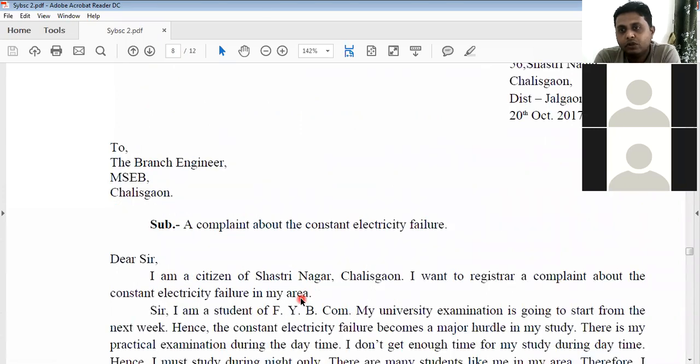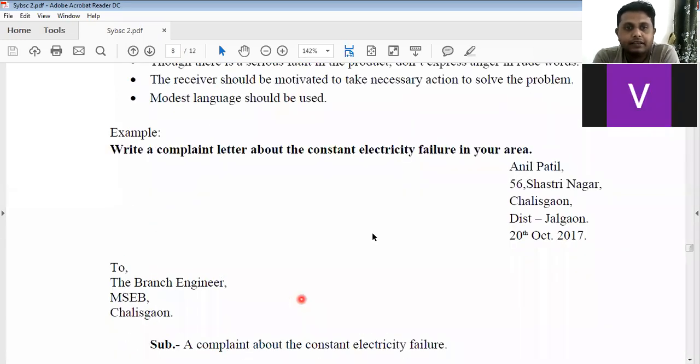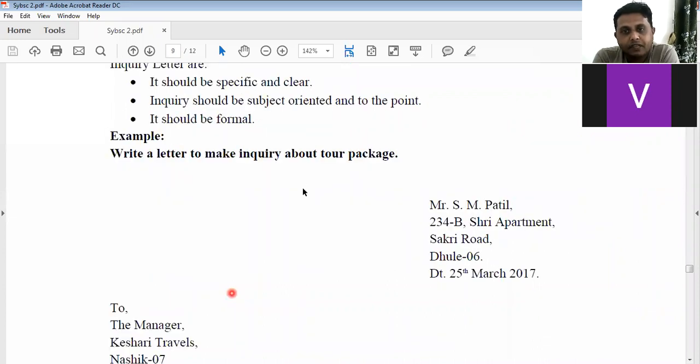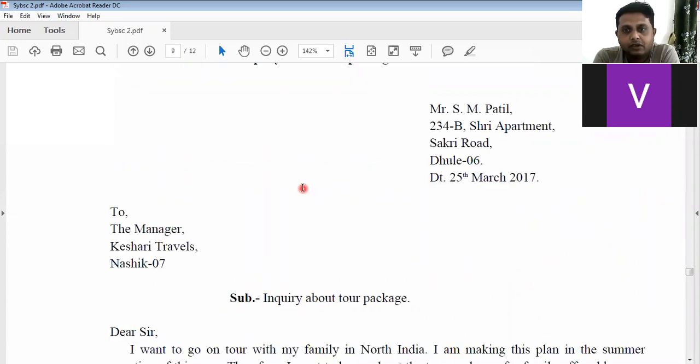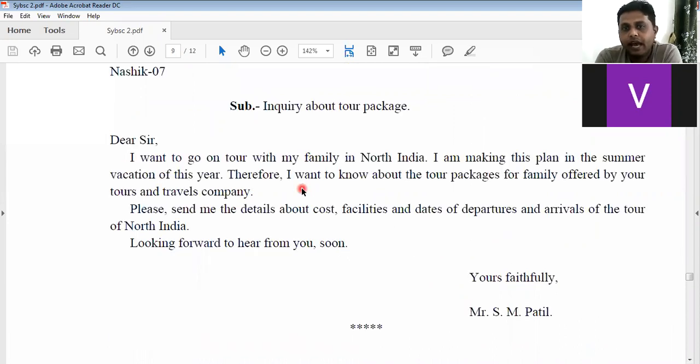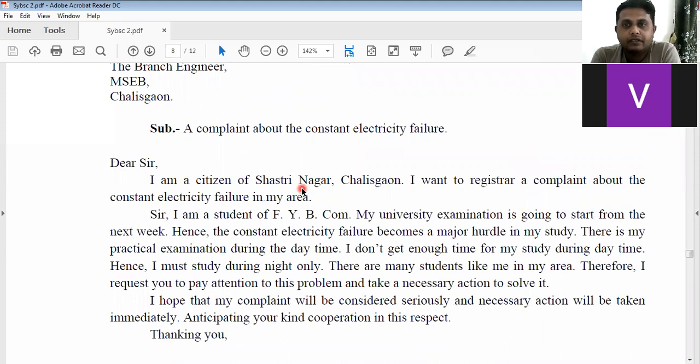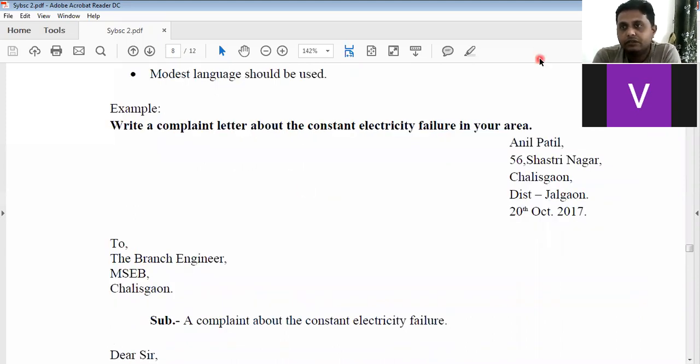So we have to construct the letter as per the given topic, in the case of electricity failure, in the case of inquiry about a tour package, right? So we have to write the letter as far as the topic is concerned. So I hope the topic is clear to you now, right?